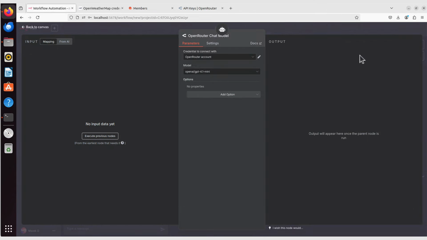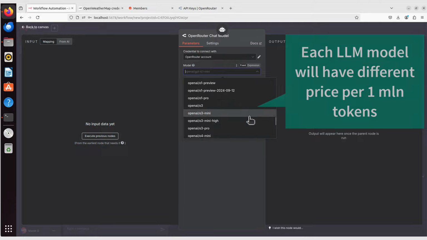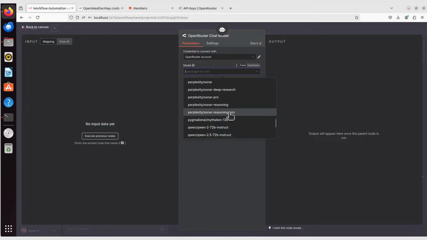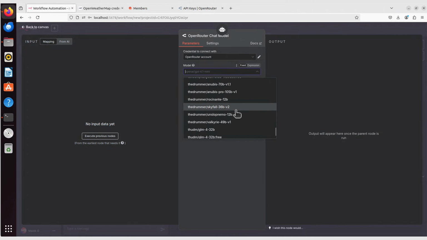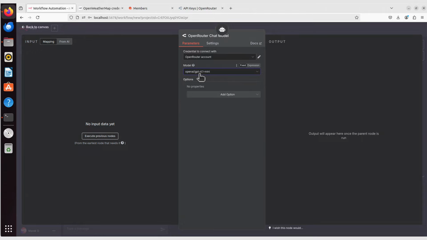That means the API key works as expected. I can now close it, and from now on, I can access all available LLMs in OpenRouter, which is a lot of them. We have OpenAI, like ChatGPT, we've got Perplexity, we've got some Qwen or Reka I've never even heard of, but you can see it's loads and loads of them. By default, it's GPT-4.1 mini, which is fine, we can leave it as it is. And this is the brain of your AI agent.